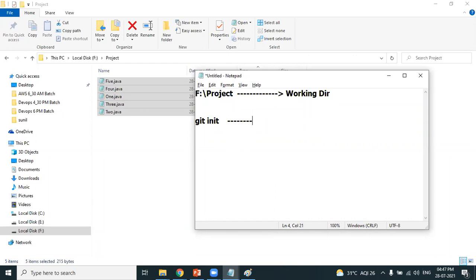Obviously, next question, Sunil. Okay, fine, so we have to convert the folder. In essence, the developer needs to convert the folder in which he is saving the source code. In our example, it is the F drive project folder that should be converted into a working directory. That is possible by writing a command called git init. But where should he write this command? We need a terminal. The developer needs a terminal to execute Git related commands.